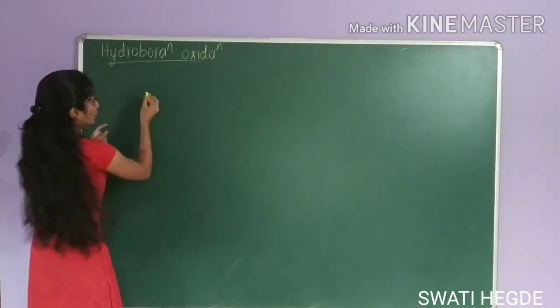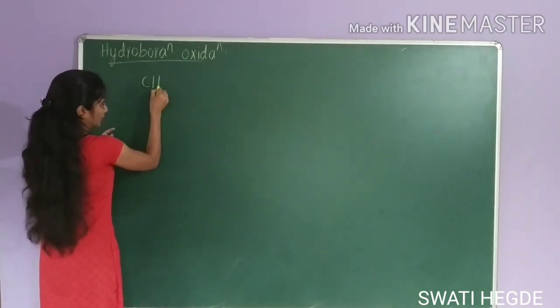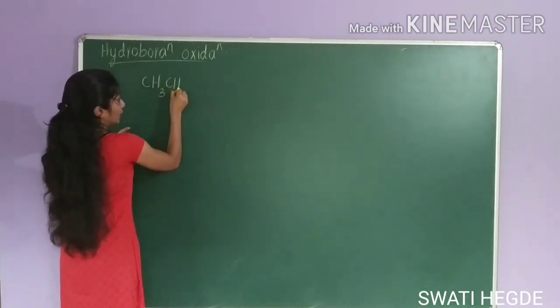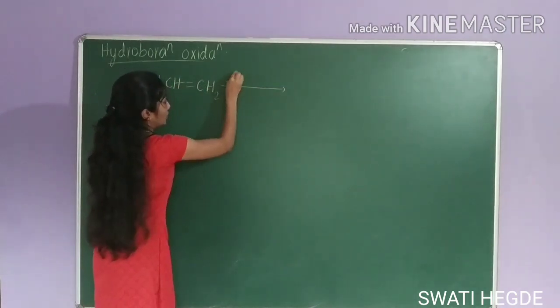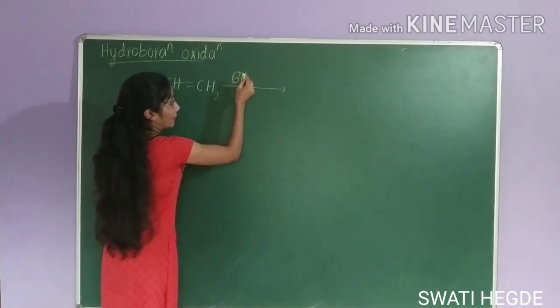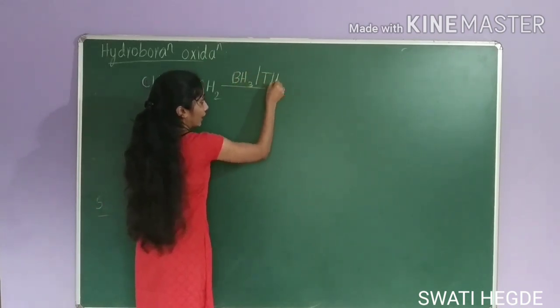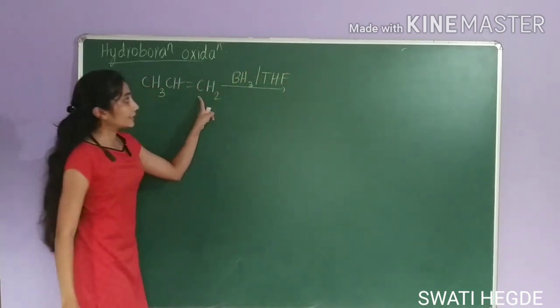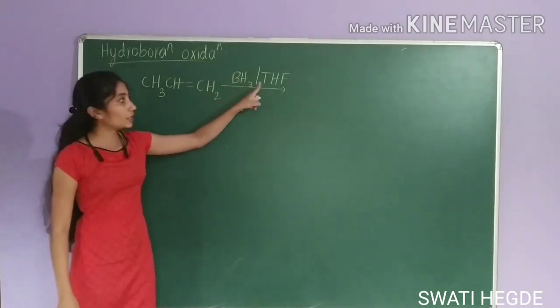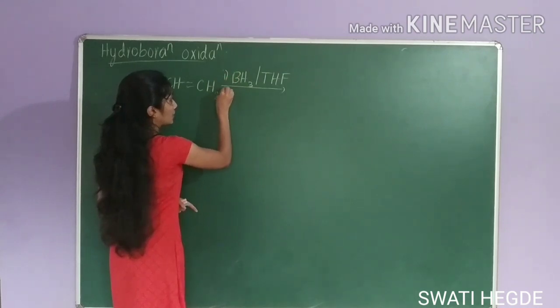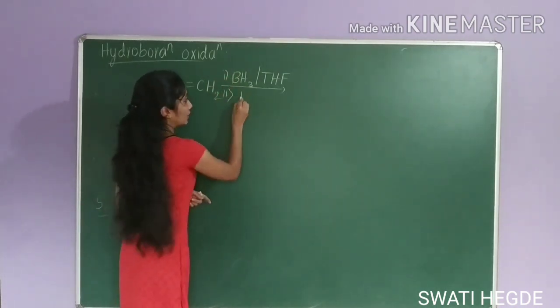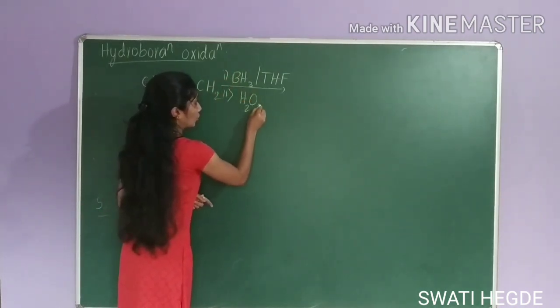In this method, alkene reacts with borane BH3 in presence of tetrahydrofuran, followed by oxidation in presence of alkaline H2O2.